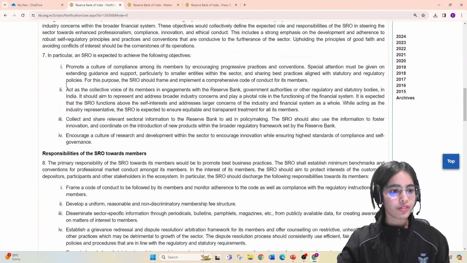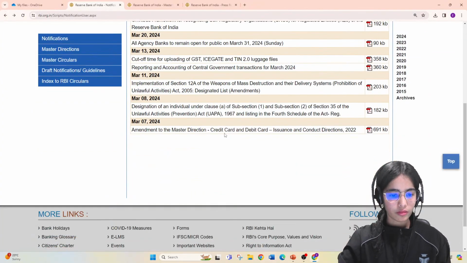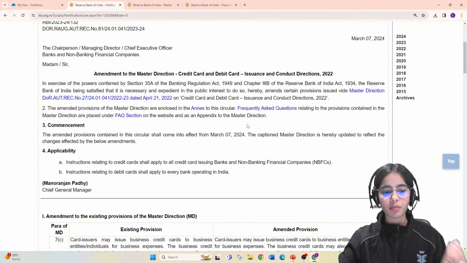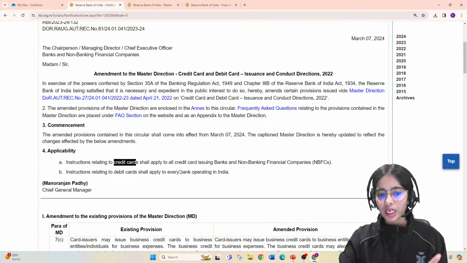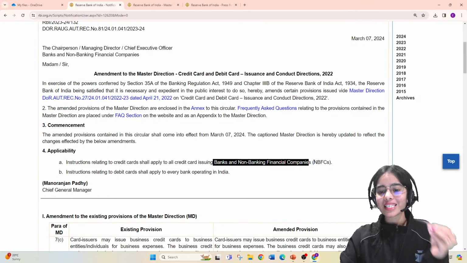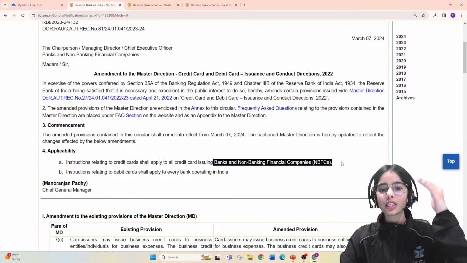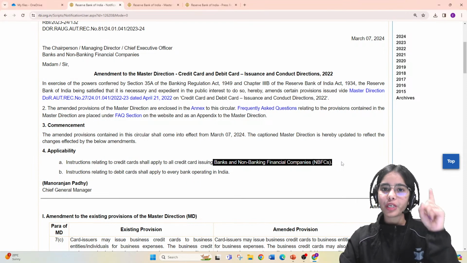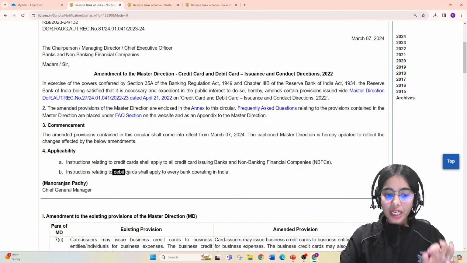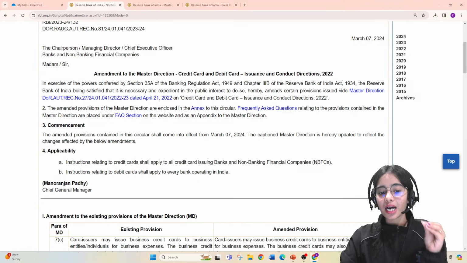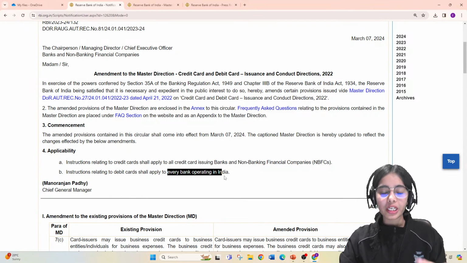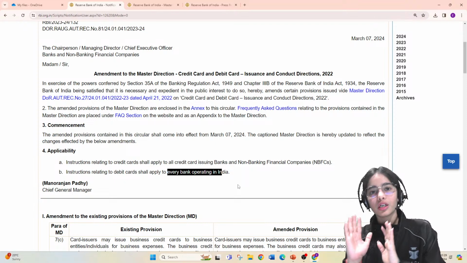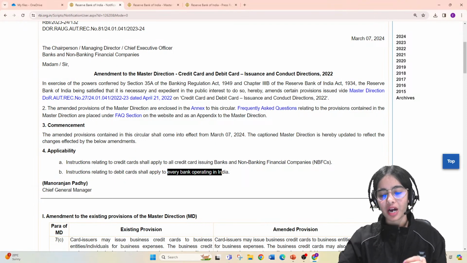If we go to the RBI website, see, this is the amendment to the master direction that has happened to the credit card and debit card. Remember that the credit cards are issued by the banks and the NBFCs. That's why the whole guidelines are applicable on the banks and the NBFCs. Debit cards are issued by the banks in India. So that's why for the debit cards only, the notification is applied for every bank.